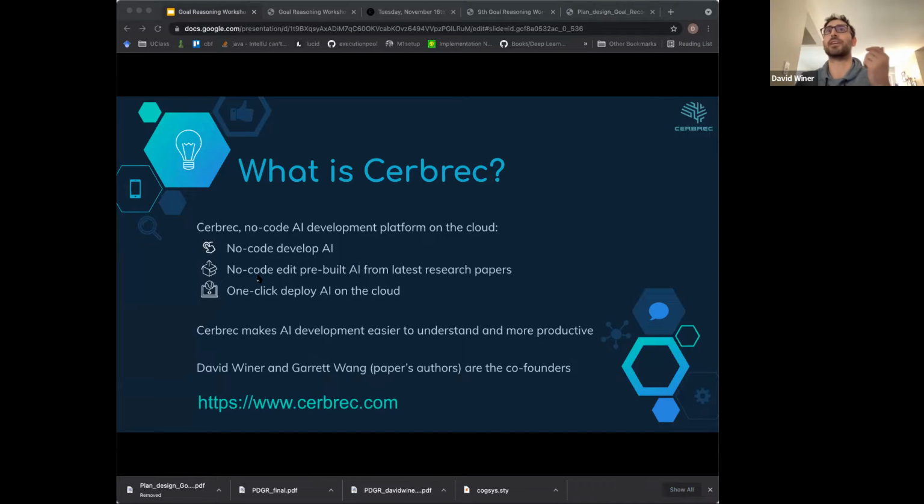And so basically, the user would log in and there's some pre-built components, or they can start from primitives from scratch, and then everything's available on the cloud.